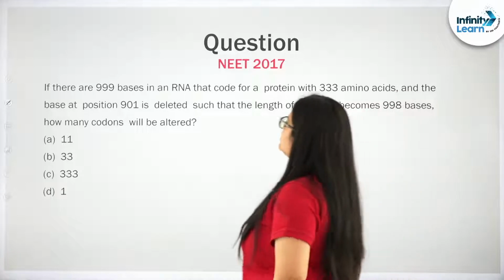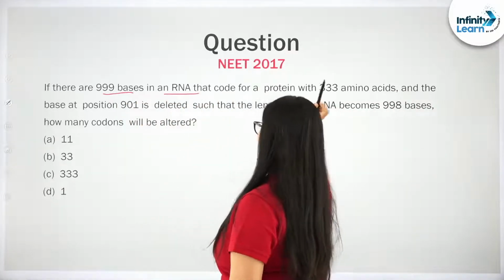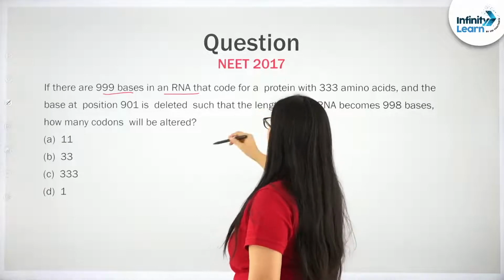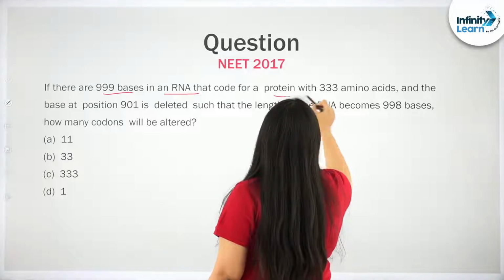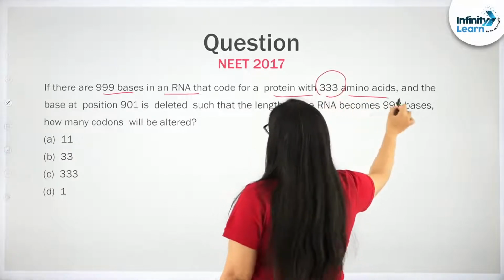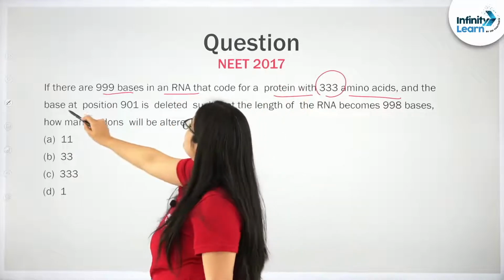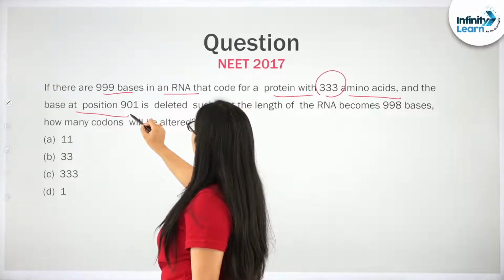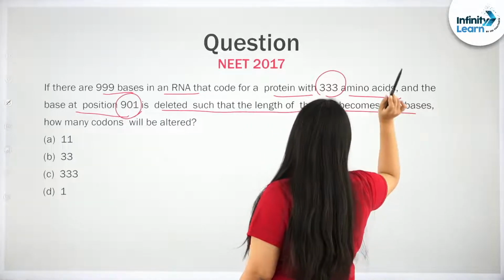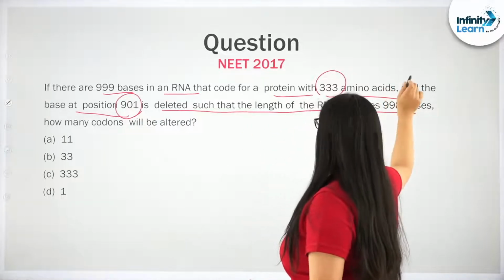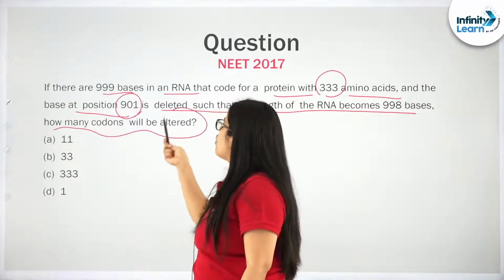If there are 999 bases in an RNA that code for a protein with 333 amino acids, and the base at position 901 is deleted such that the length of the RNA becomes 998, how many codons will be altered?